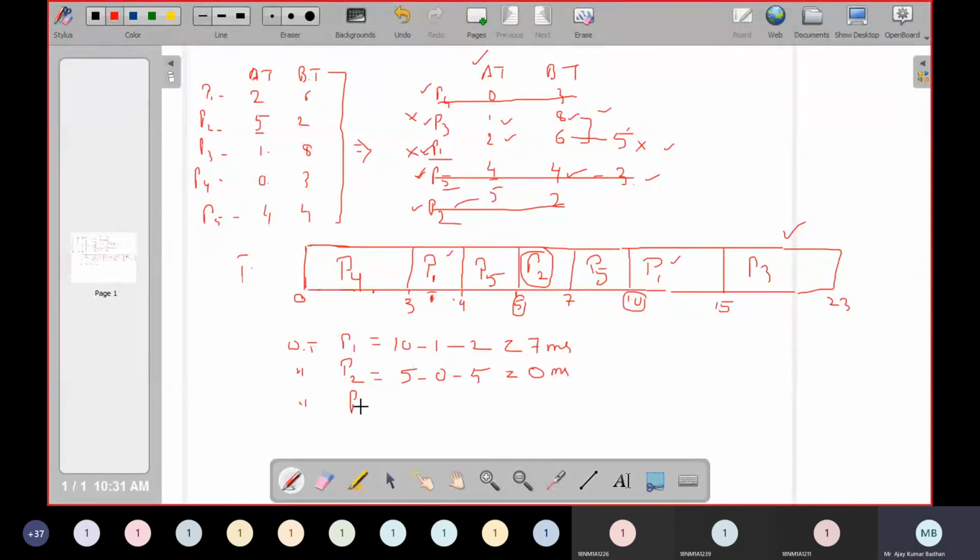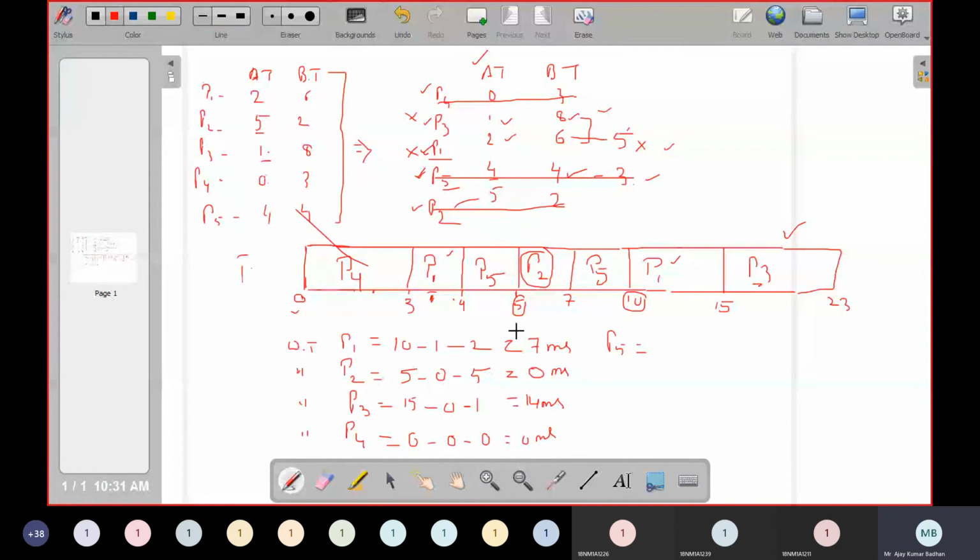What is the waiting time for the process P3 now? Wherever P3 executed, here it has executed. So 15 minus, did it execute before? No, so 0, minus the arrival time for P3, which is 1. So 14 milliseconds. In the same way, what is the waiting time for P4? It executed only one time. So 0 minus 0, minus the arrival time for P4, which is 0. So 0 milliseconds.